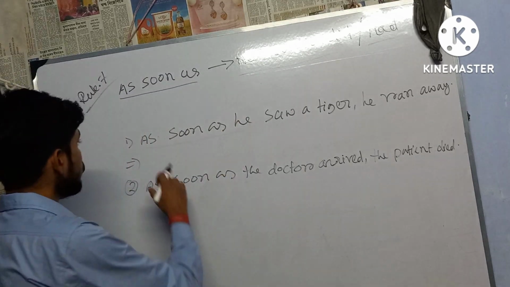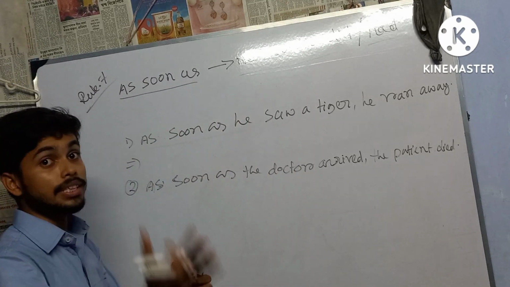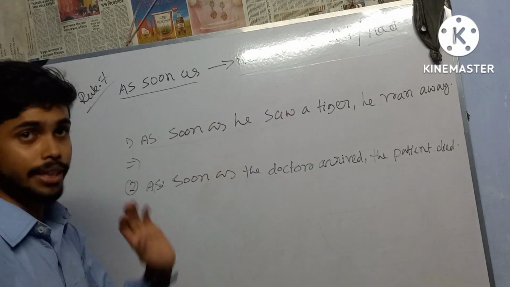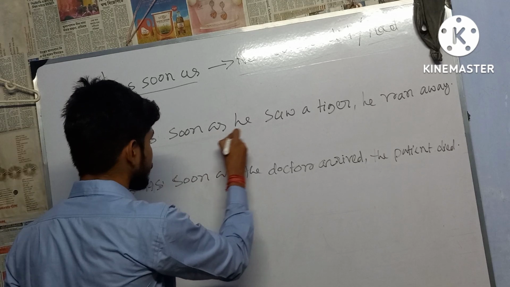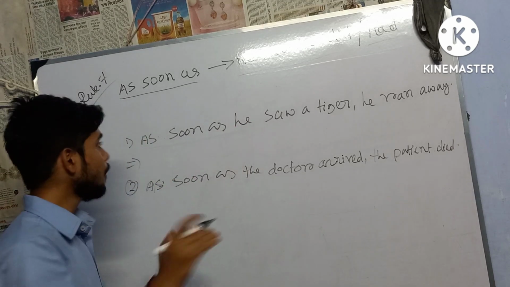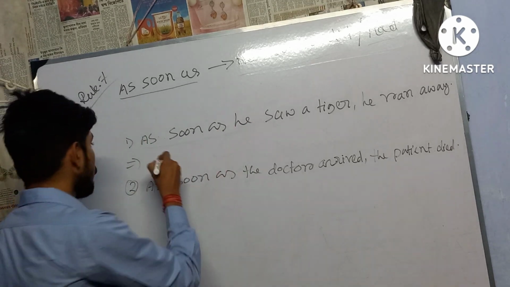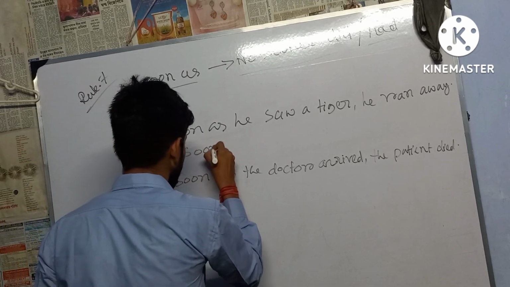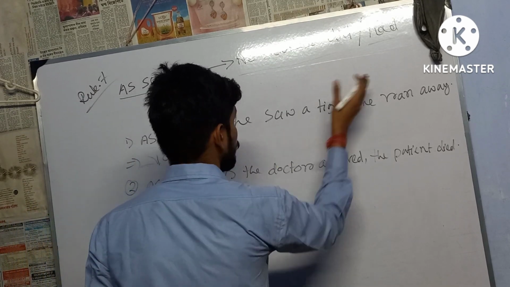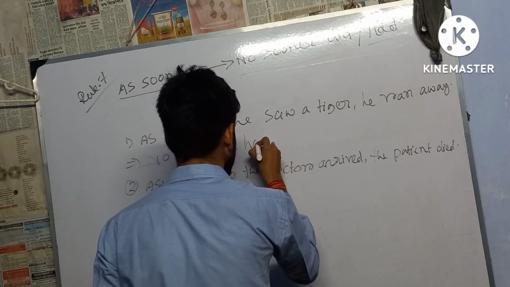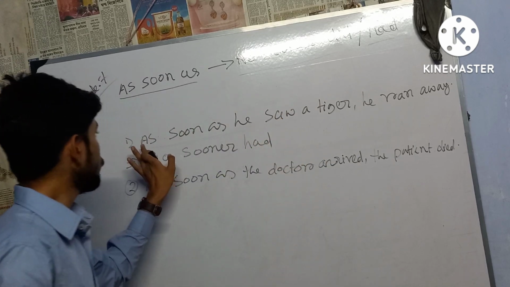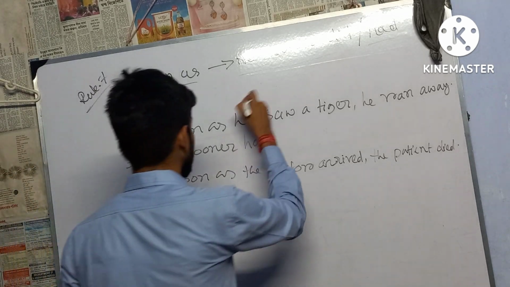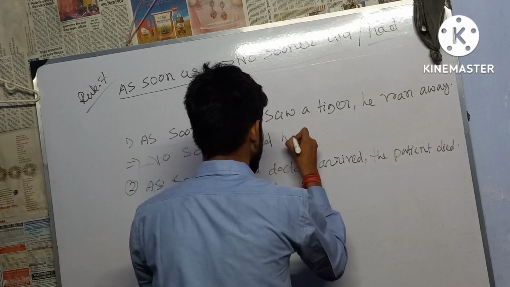So let me tell you how we will change using no sooner had or no sooner did. If you find as soon as in the sentence, we'll replace it and write no sooner had. At first you try no sooner had. Thereafter we write down the subject, no sooner had he.